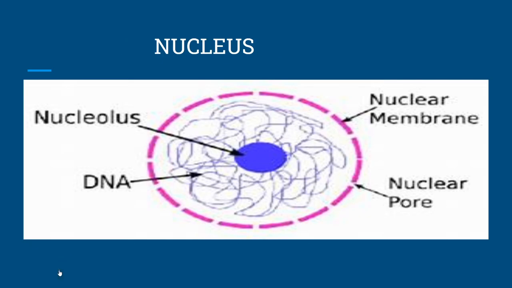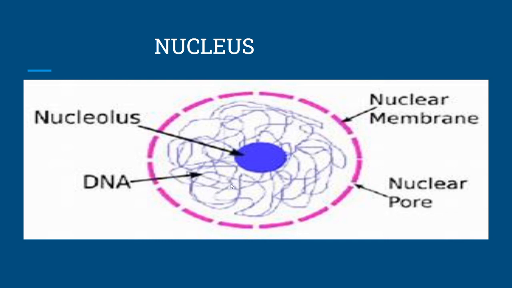Nucleus. The most important cell organelle is the nucleus. The nucleus consists of four main structures. First, the nuclear envelope or nuclear membrane. The membrane present around the nucleus is called the nuclear membrane. It is a double membrane structure. It leaves some areas, called the nuclear pores. Inside that, a homogeneous cytoplasm-like mass is present, called the nucleoplasm.